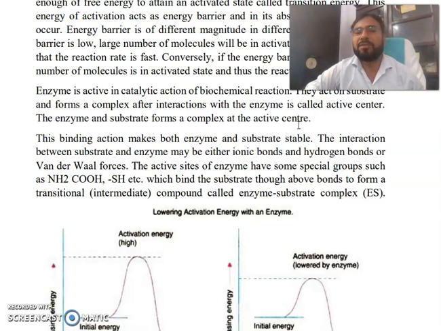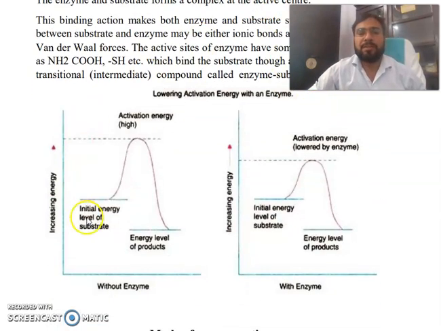The active site of the enzyme has some special groups such as NH2, COOH, SH, which bind the substrate through the above bonds to form a transitional intermediate compound called the enzyme-substrate complex. Look at this picture. Without enzyme the reaction is slow, and with enzyme the reaction is fast.